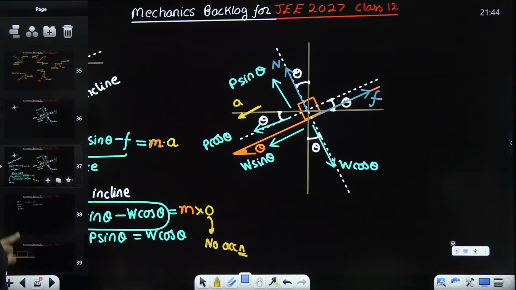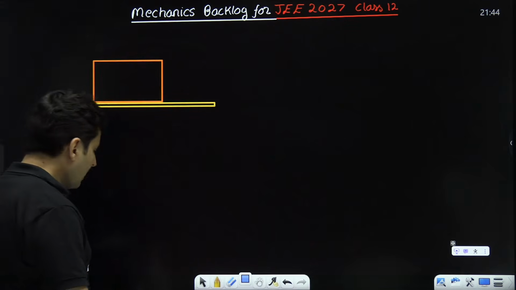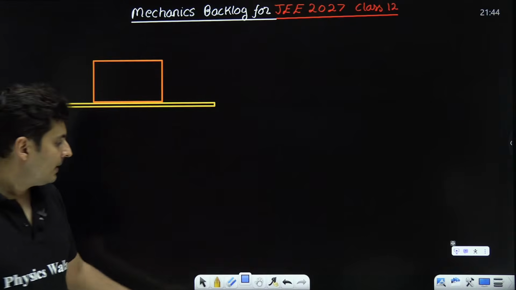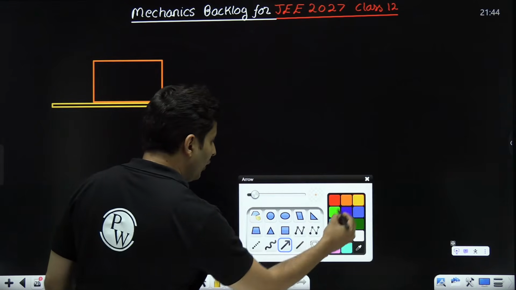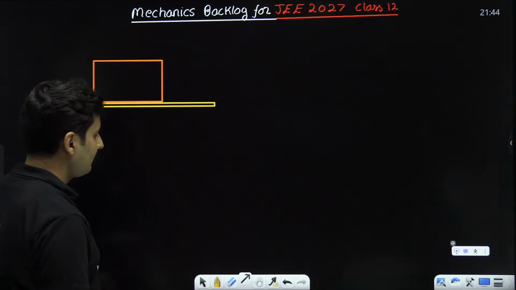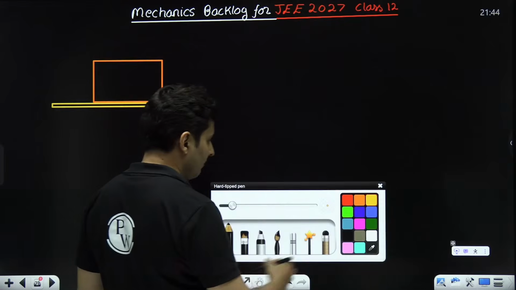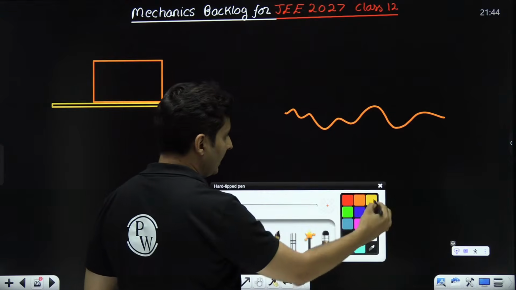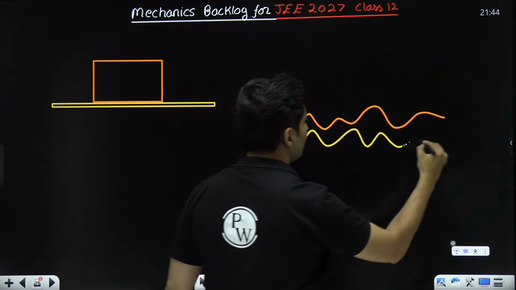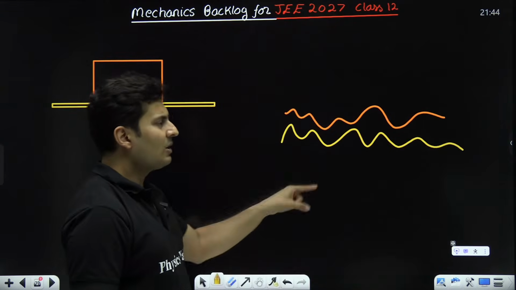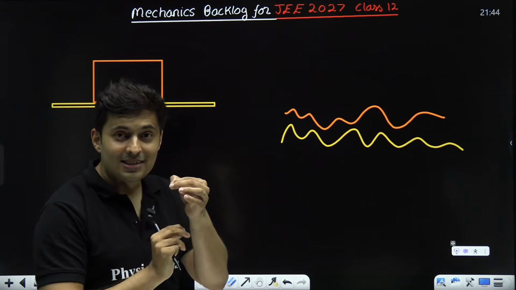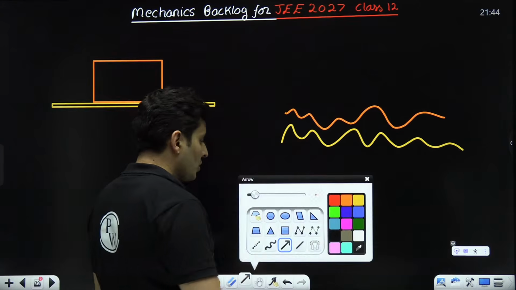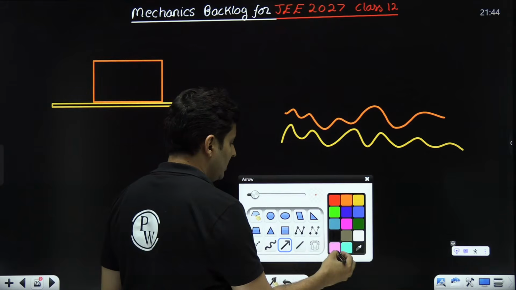Amazing. So speaking of which, what is friction? Whenever two surfaces are in contact, if you zoom onto them, you will see the surfaces will be somewhat like this. There will be electromagnetic forces at minute level.